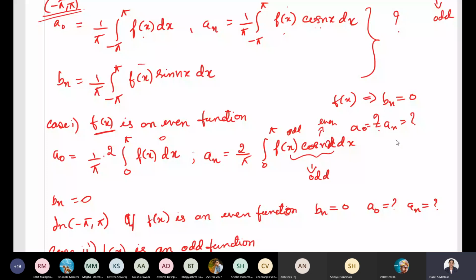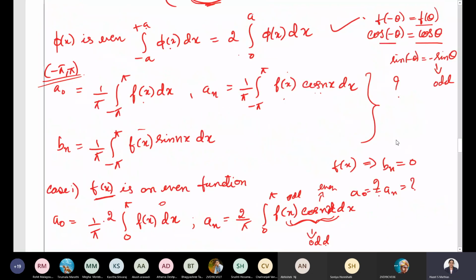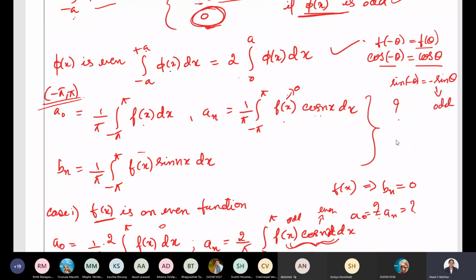And if the entire function is odd, then the integral from minus pi to pi of an odd function, an is also going to be 0. Then here f of x is odd, sine is also an odd function, product of odd and odd is going to be even.